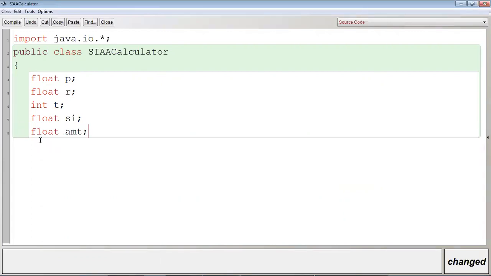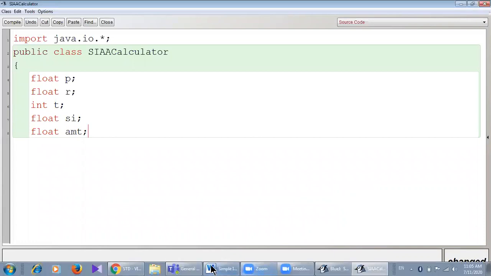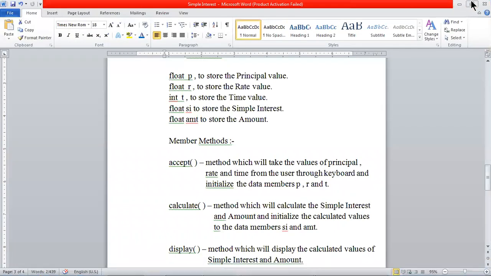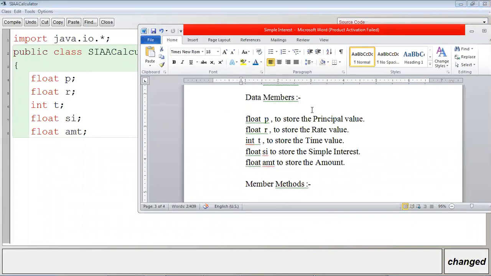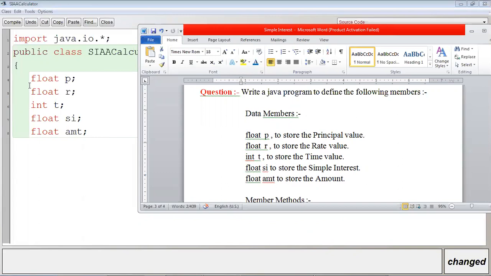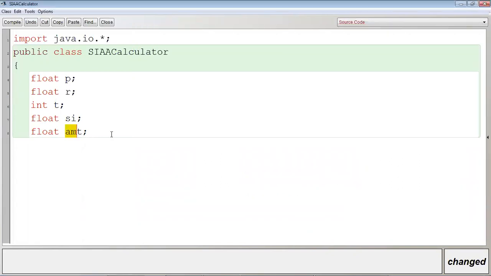You can see in the question. See, the data members: float p, float r, int t, float si, float amt. You can see in the question it is given as amt, so you have to take amt only, not amount or a.